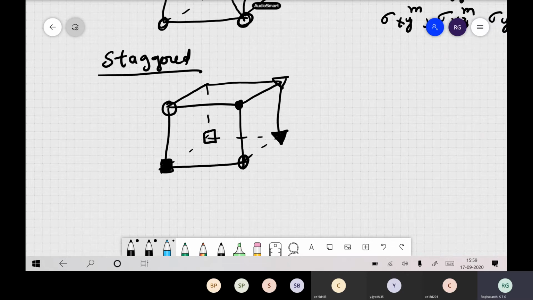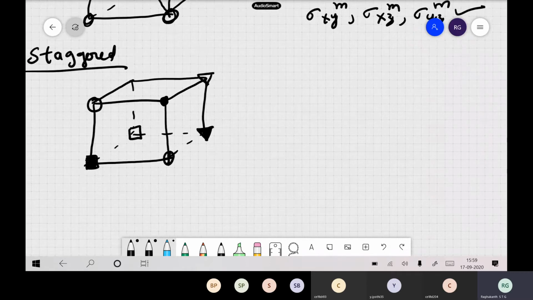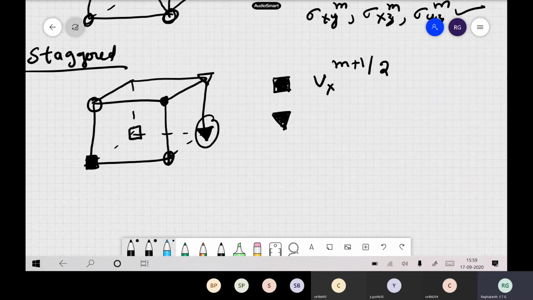So this is a special grid actually. Now this filled circle, filled square, that is this portion essentially. Here we define velocity in one direction only. The filled one, that is this place, we are defining velocity in the other direction.